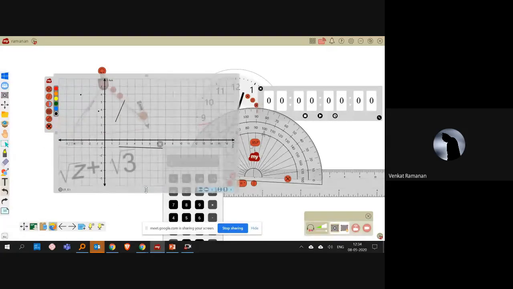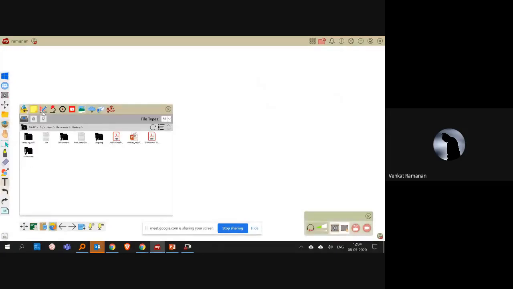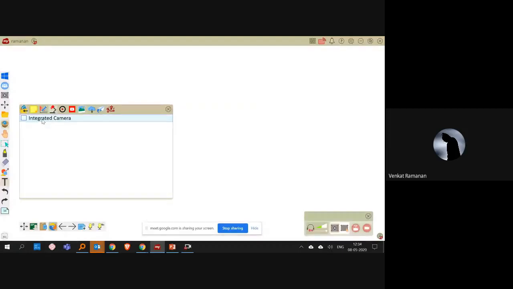So this is again an added functionality. And the next one is camera. You can either connect your camera through a laptop, or it can be a document scanner. For example, you have a textbook and you have the only copy you want to show to the rest of the students. You can take a snapshot and then you can throw the image onto the board,